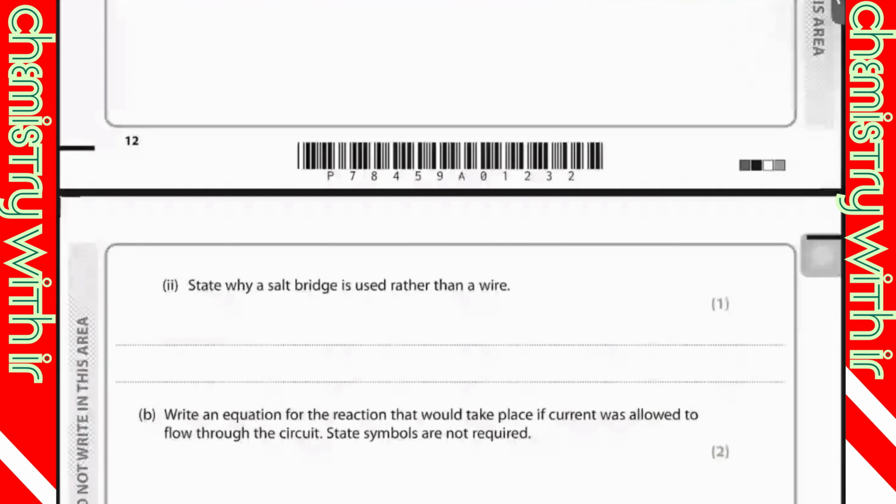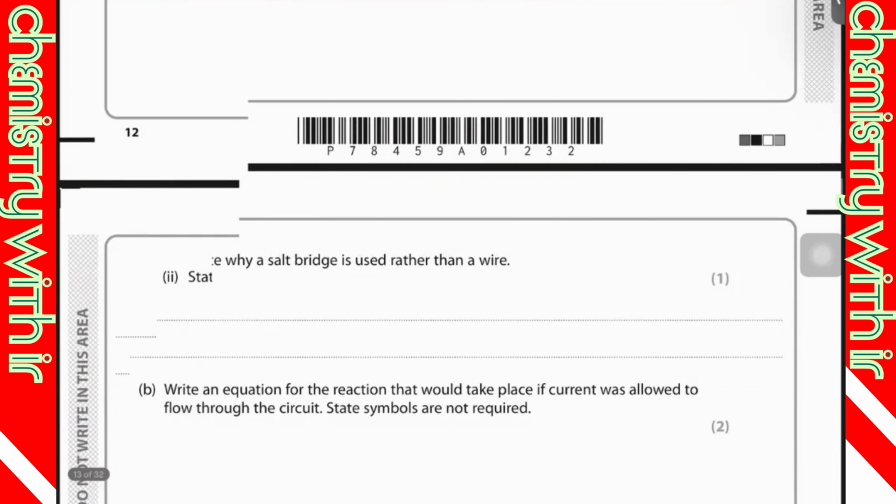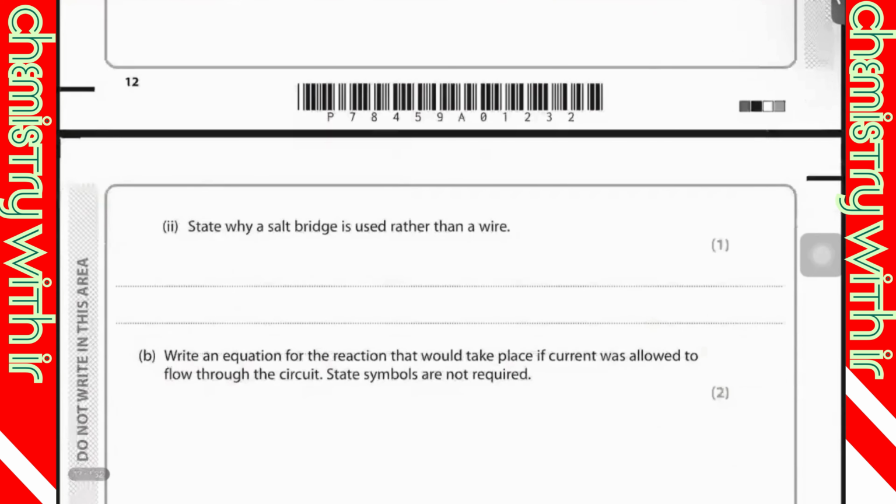The ions can flow through a salt bridge. Ions cannot flow through a wire. Remember, a wire is made of metal, and metal has delocalized electrons. So the point is that through the wire, ions cannot flow.